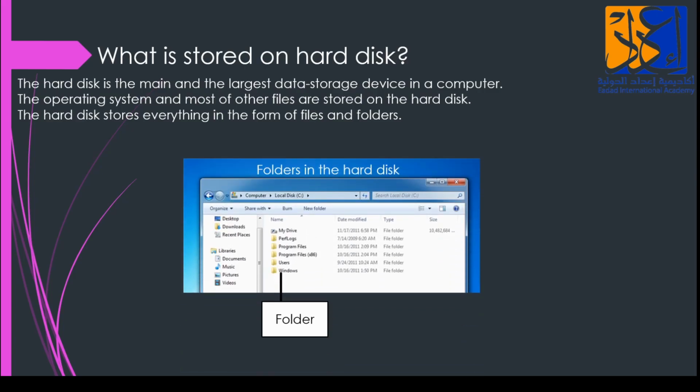Next, this is our folder in the hard disk. You can see our folders over there. See, we have Windows, our operating system, here, and other files.